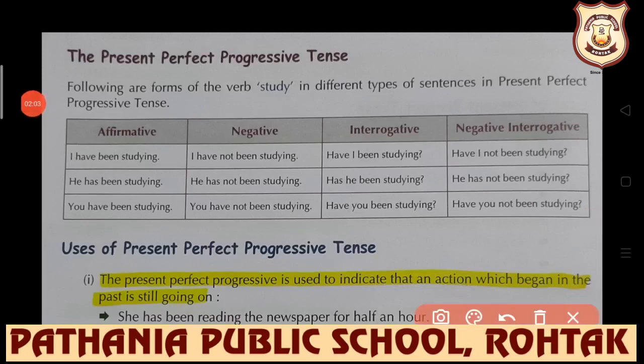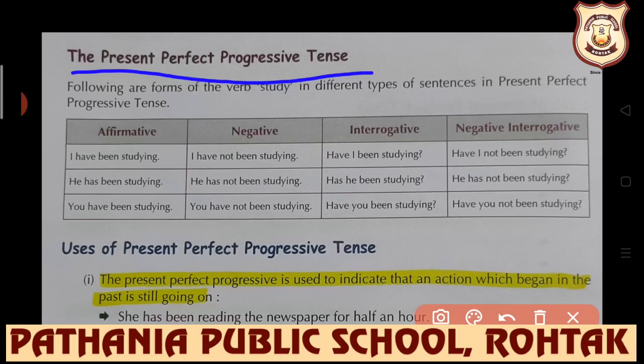Students, further we have present perfect progressive tense. It is also called present perfect continuous. One is present progressive, another is present perfect progressive. What is the difference? The work is in progress at the time of speaking in both, but in present progressive we come to know that the work is going on. I am explaining tenses, the fan is running, you are listening, I am teaching.